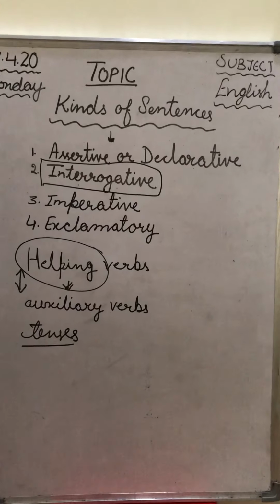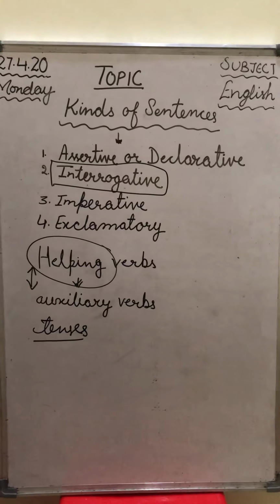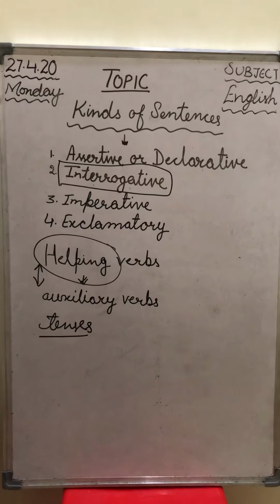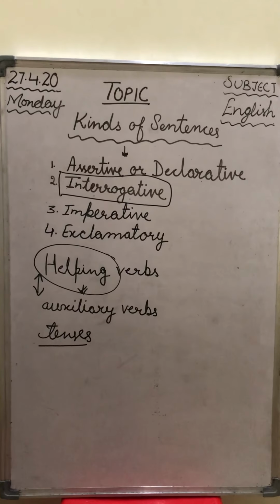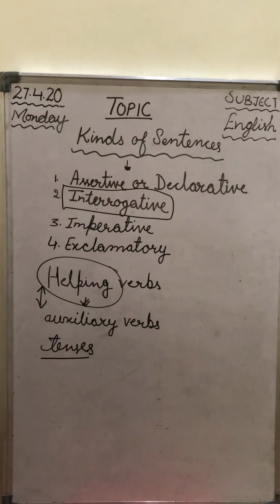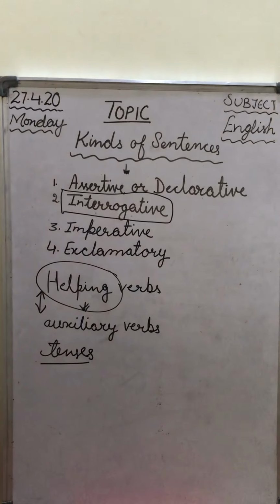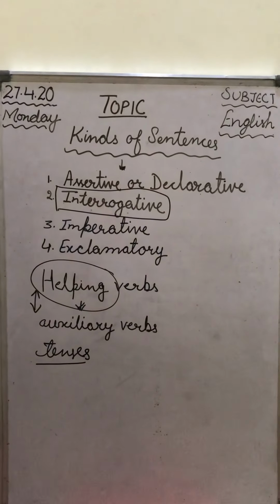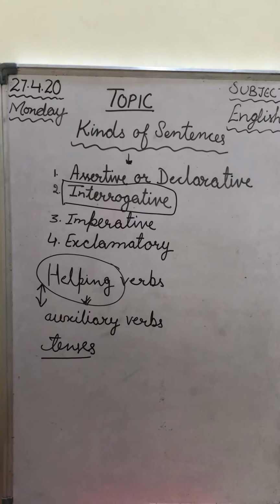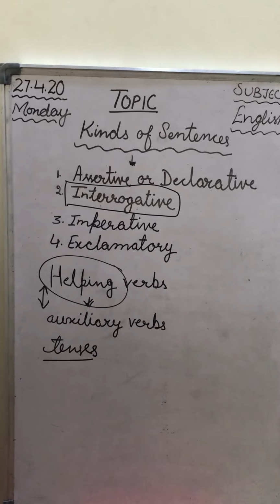Now children, note here that helping verbs or auxiliary verbs have no meaning on their own. They are not having any meaning on their own, but they have meaning only if they are along with main verbs. For example,